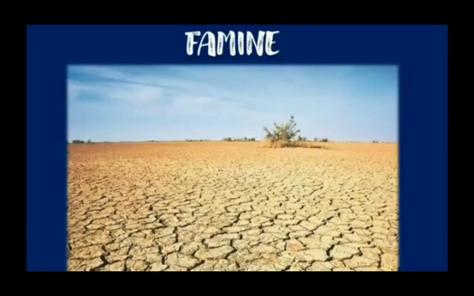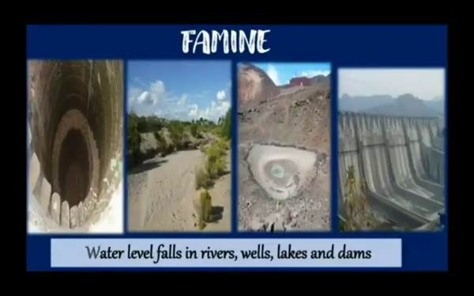Next is famine. You can see in the picture there are cracks in the soil. So water evaporates continuously. That is why places where it does not rain for a long time experience drought. At such places, the water level falls in rivers, wells, lakes and dams. Some of these may even go dry. The land also dries up due to the evaporation.